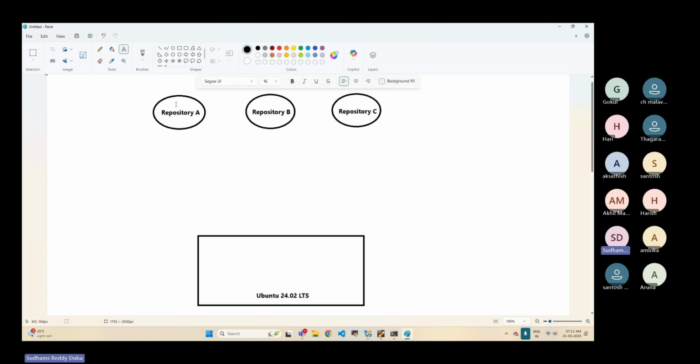You might ask who will upload the packages to the repository. The actual owners. For example, I developed a particular package. I will do some testing, and once it is approved, only then can I upload it into the respective repositories. Once the developer has uploaded it, we can download and install it. Without the package in the repository, we cannot download and install it using the apt command. In those conditions, we have to use the dpkg command.